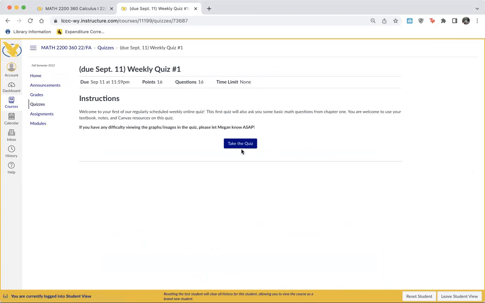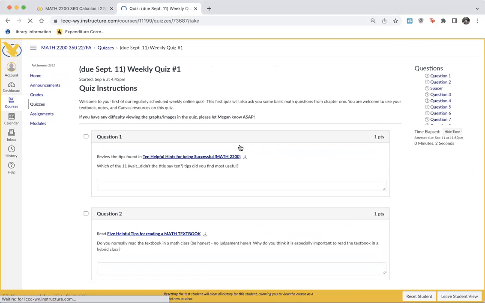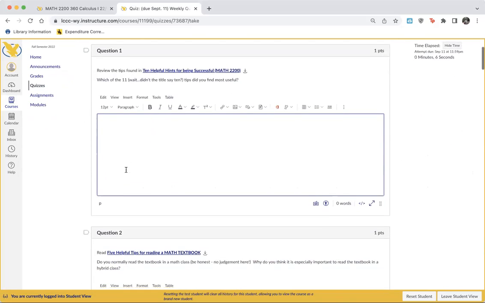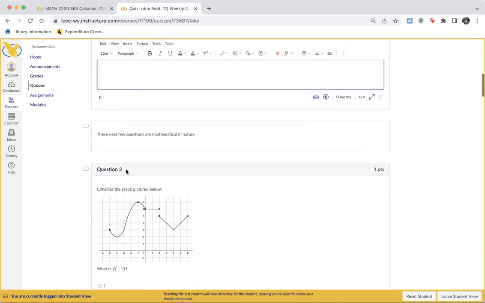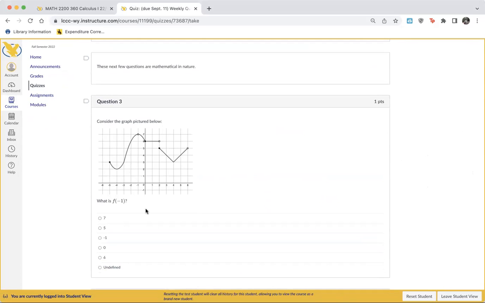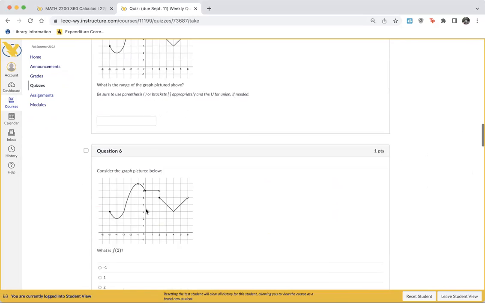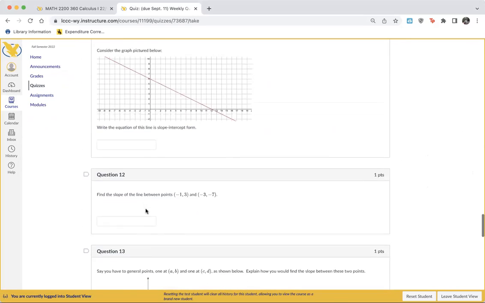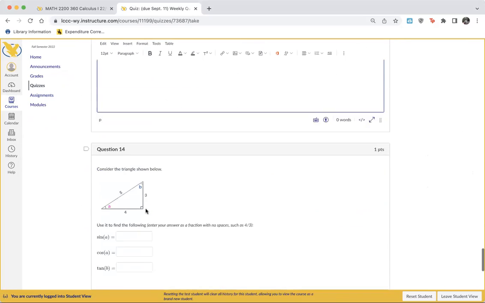So this is kind of going to give you a taste for what the online quizzes will look like. Now this is all review. Okay, that's not true. The first 2 questions are not review topics. They ask you to look at these 2 documents. But the rest of them are review questions. So trying to think about functional notation, domain and range, things like that. Basic slope intercept, finding the slope between 2 points.